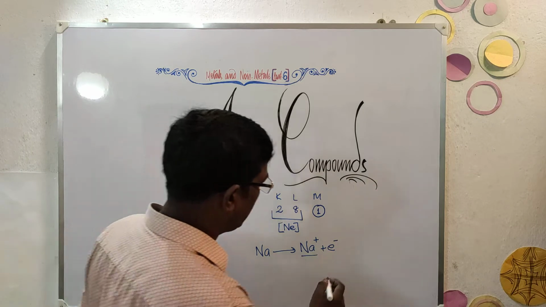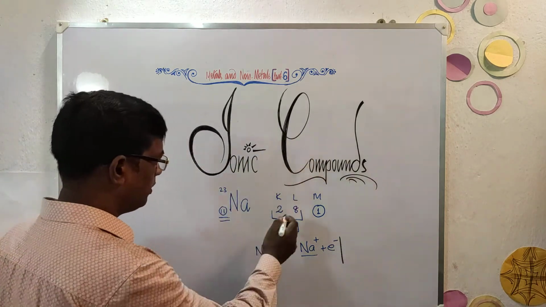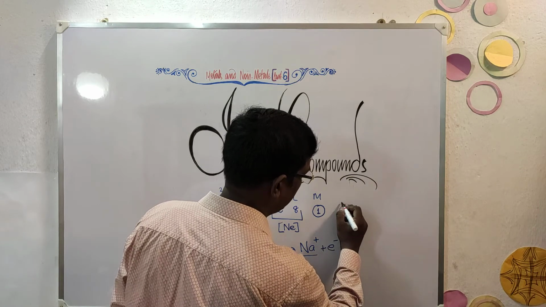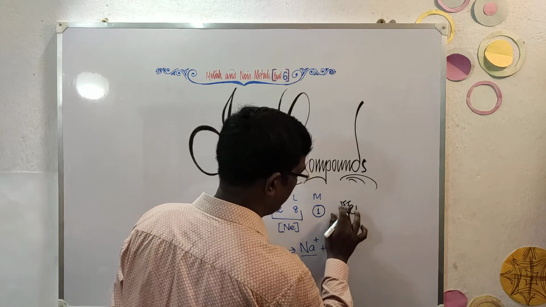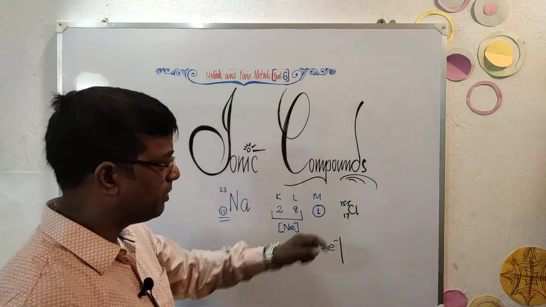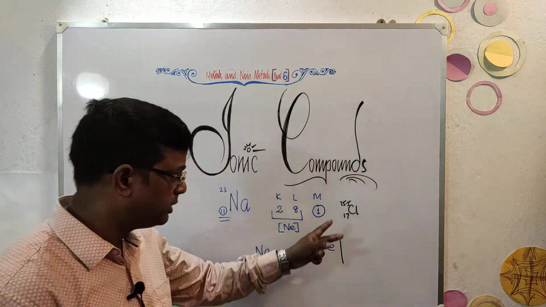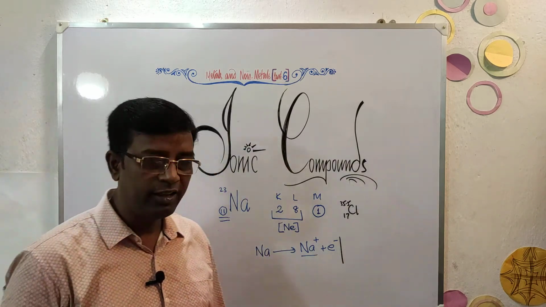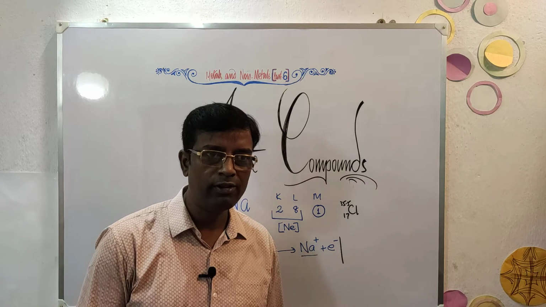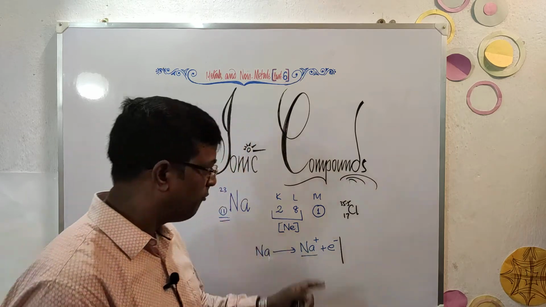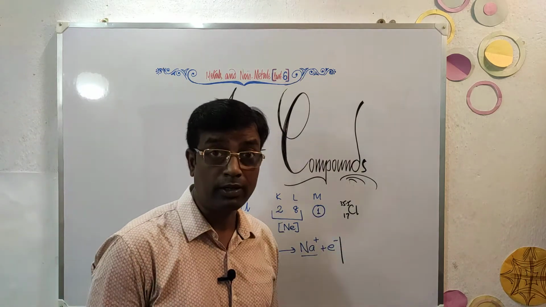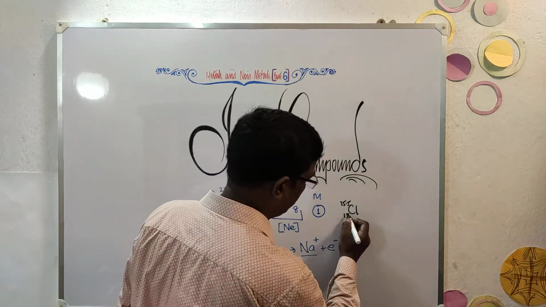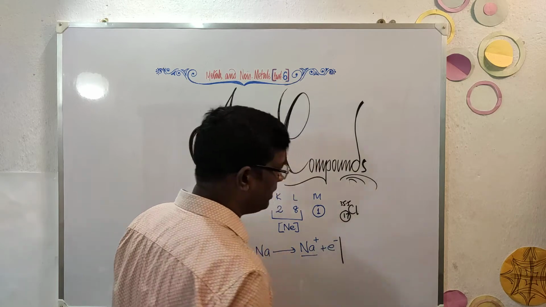Now let's see what happens to its counterpart, chlorine. Now chlorine we know is 35.5. Why does it have a fractional atomic mass? That's again important, because chlorine has two isotopes and their weighted mean average comes out to be 35.5. I will make a small crisp video about this fractional atomic mass, because this is also very important, but later on sometime. Now let's check this 17, which is important, the atomic number.